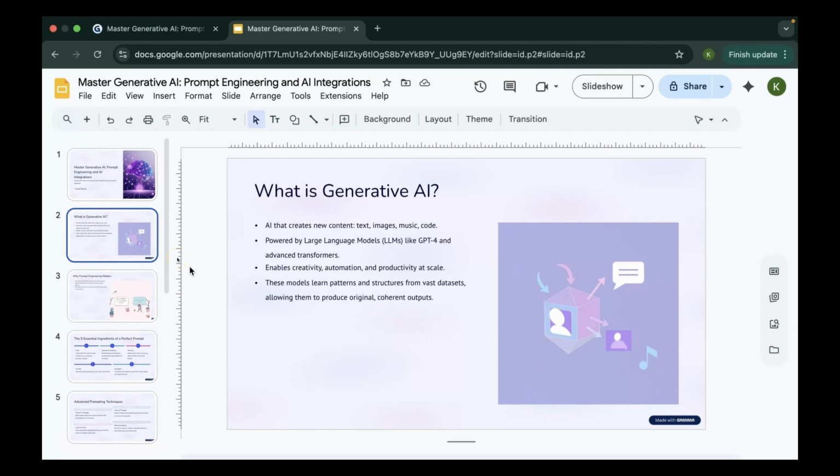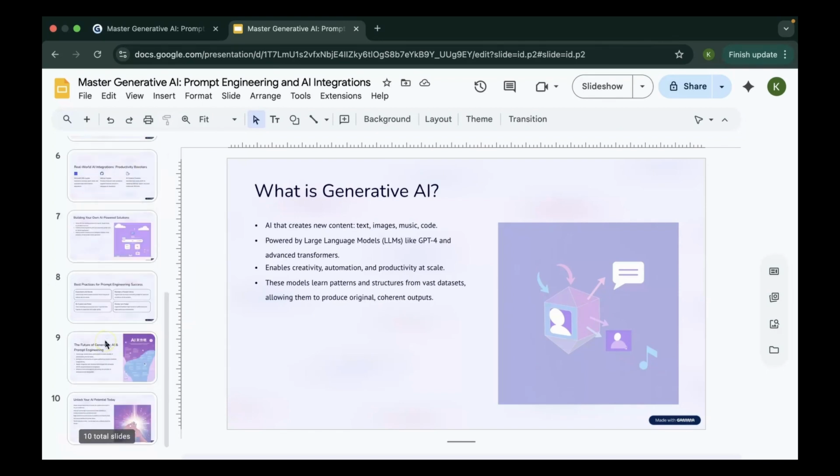A normal human who has experience with working with Google Slides and PowerPoint would know that it might take 30 minutes or even 2 hours, if they are doing their own research, to create a presentation like this. How much time do you think it took me to create a 10-page presentation? Well, if you're wondering, it just took me a single minute to create this. And that is the power of generative AI that we are going to talk about. And I need to show you the magic of generative AI so that you are as excited as me moving forward with this course.